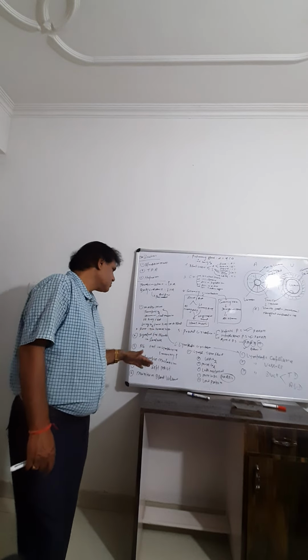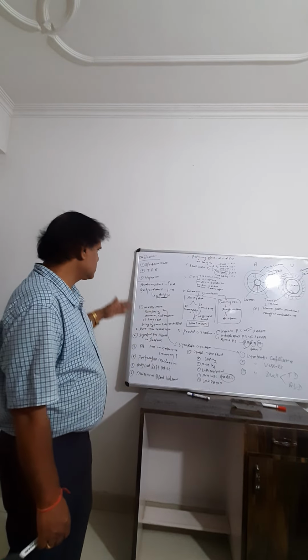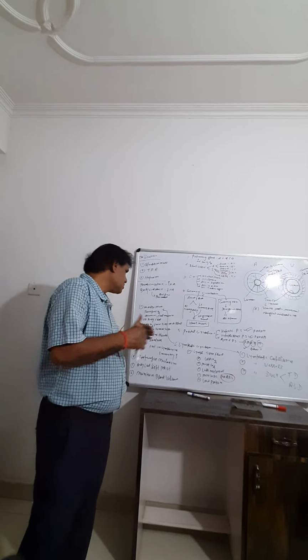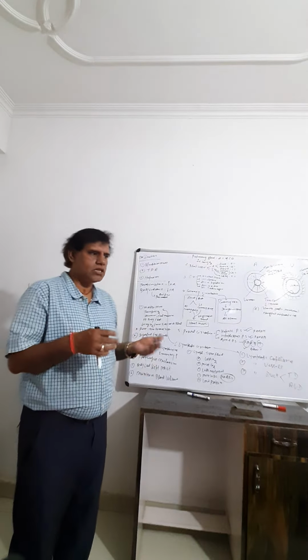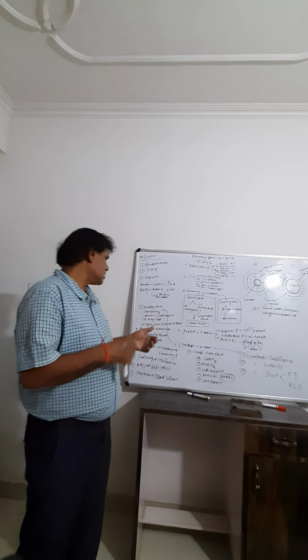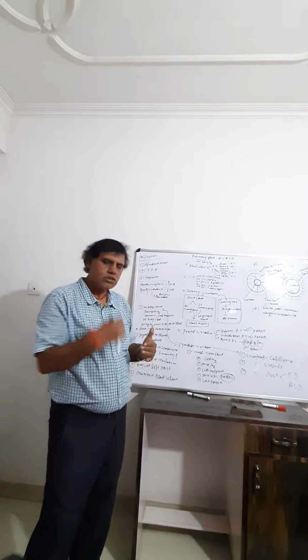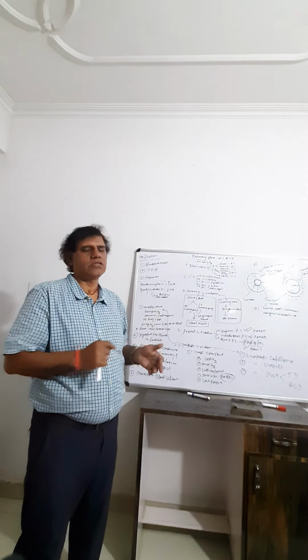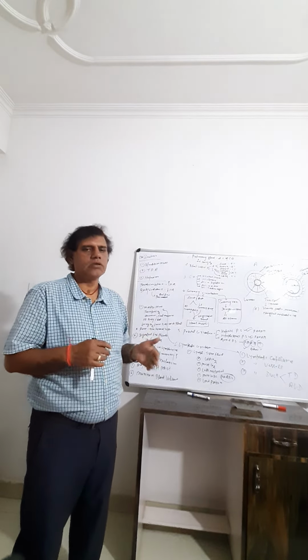And what is the importance of lymphatic circulation? Because it acts as a middleman and transports oxygen, hormones, food materials to the body cells and brings CO2 from the body cells to the blood and finally pours into the venous system. And it also controls the BP.